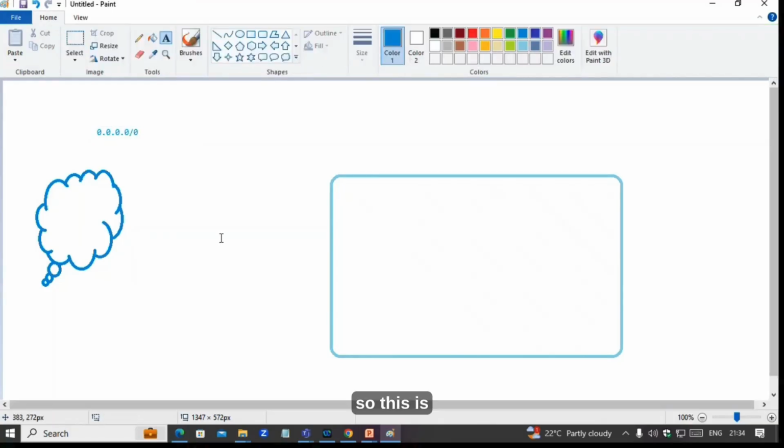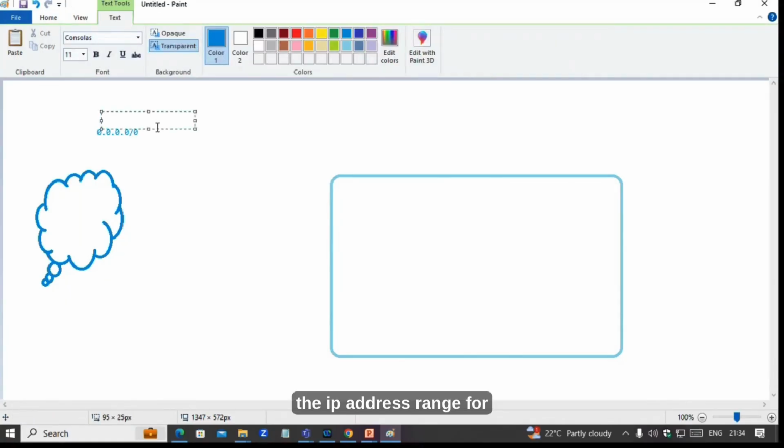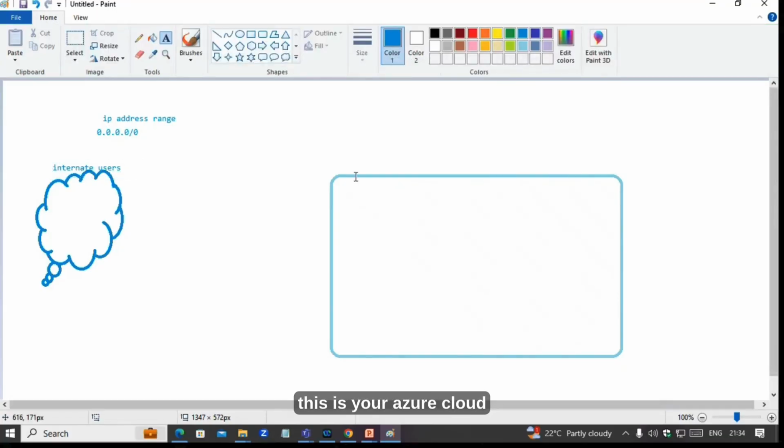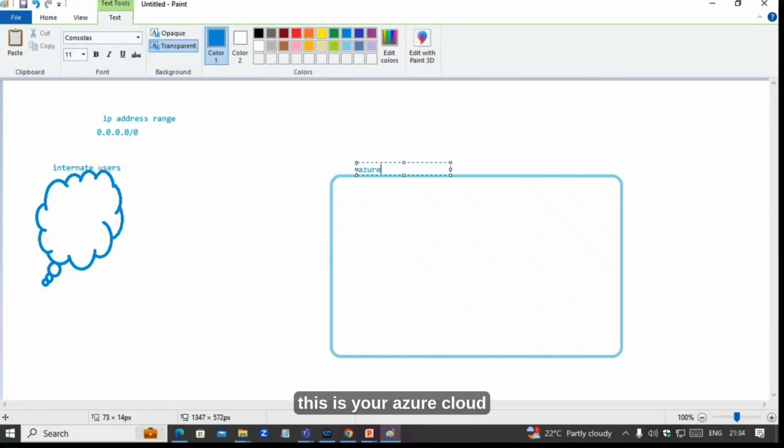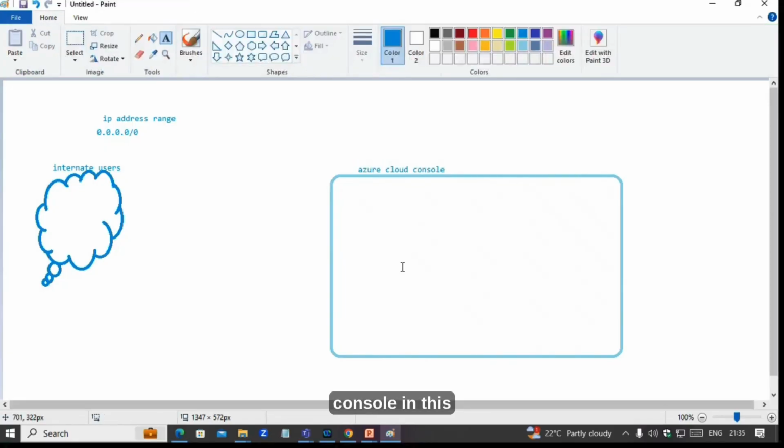Internet users, we can say 0.0.0.0/0. So this is the IP address range for internet users. And this is your Azure Cloud Console. In this Azure Cloud Console, what is the major pillar?